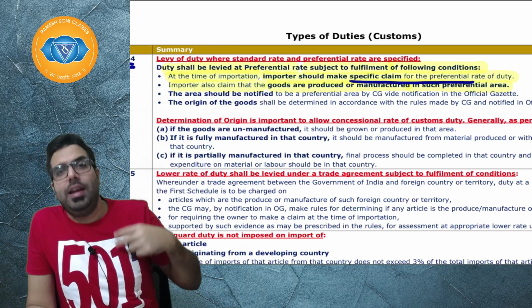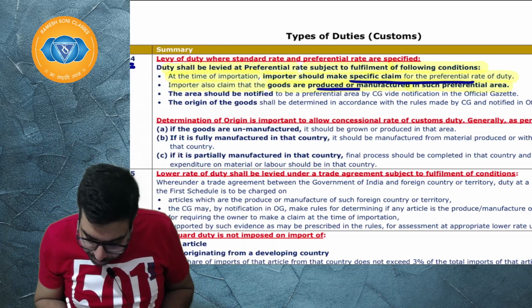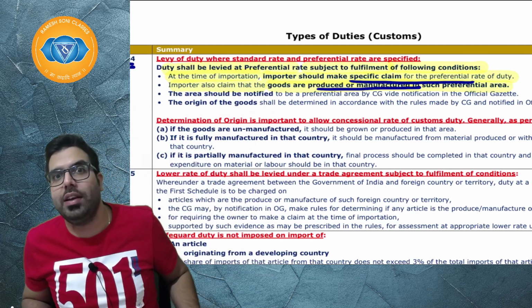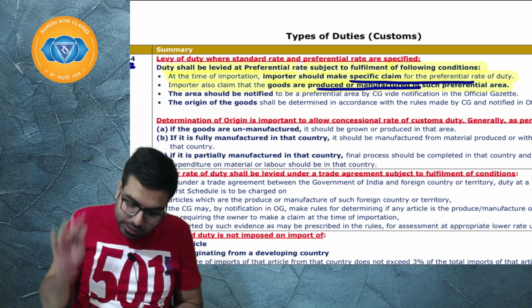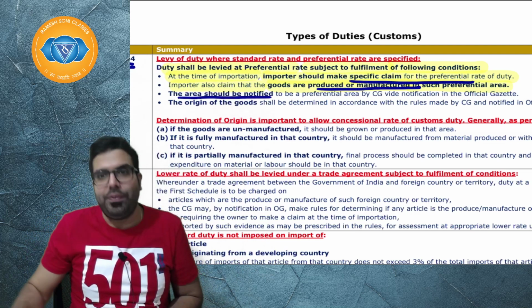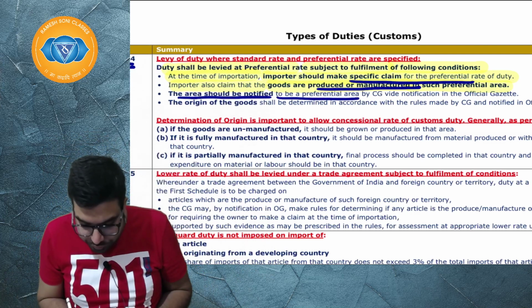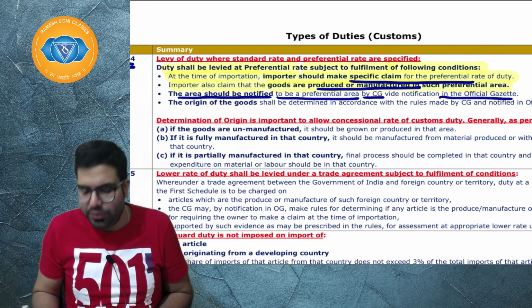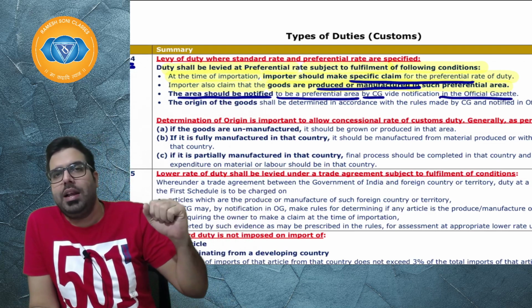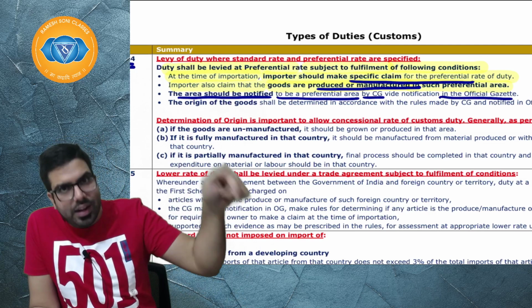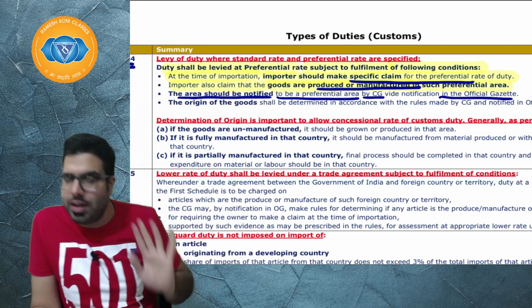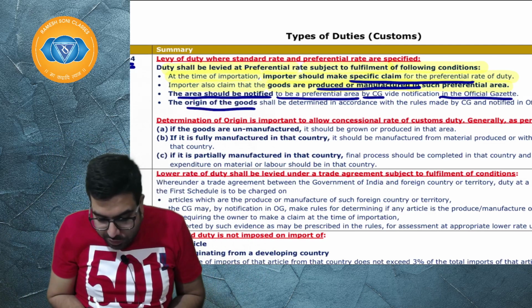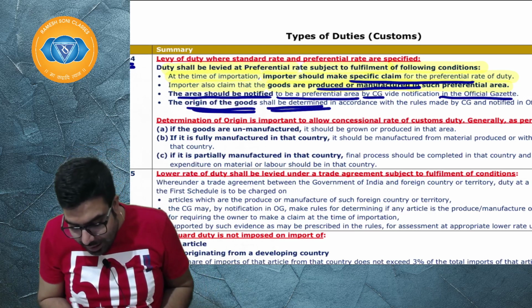Secondly, that they have been manufactured or produced in that preferential area, for example Sri Lanka. Thirdly, the area should be notified as a preferential area by the central government in the official gazette. If I say I have imported from Sri Lanka, Sri Lanka should be notified as a preferential area. Fourth, the origin of the goods shall be determined in accordance with the rules.